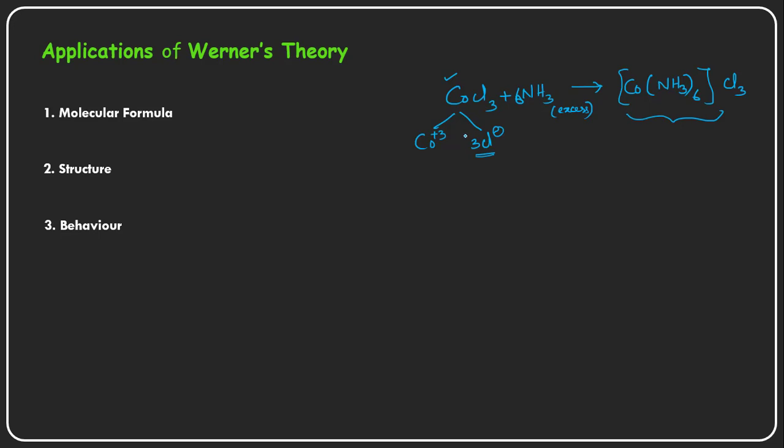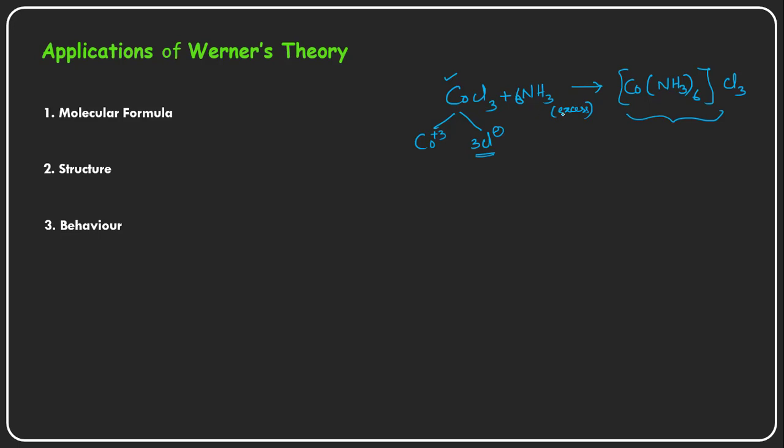Cobalt also has its own characteristic tests. And ammonia also has characteristic properties, like a characteristic smell, a pungent odor, and it can give Nessler's reagent, a brick red color.